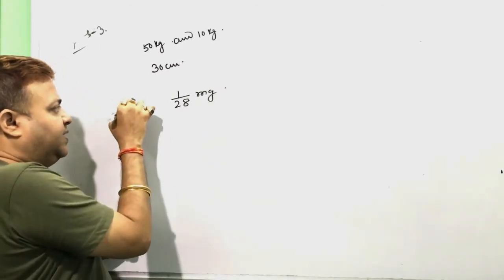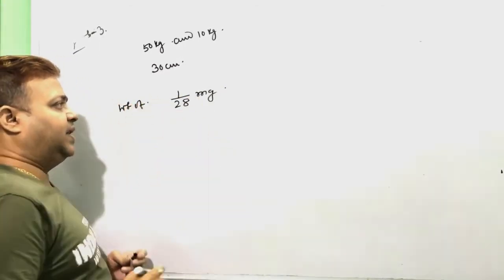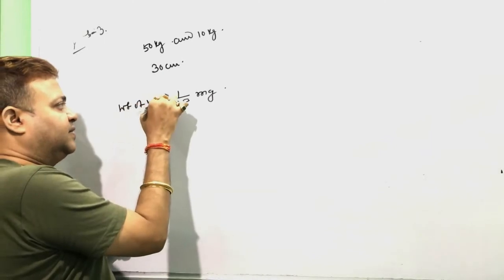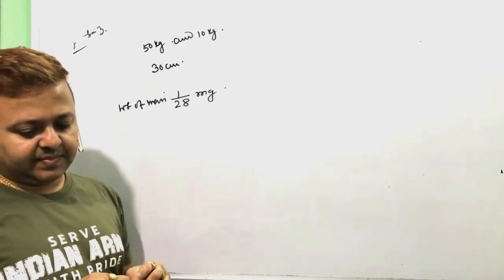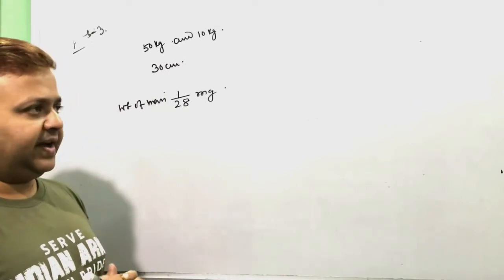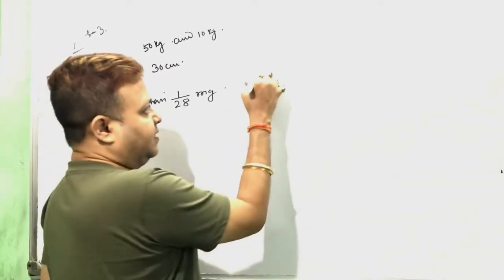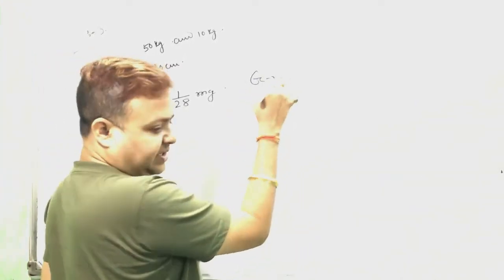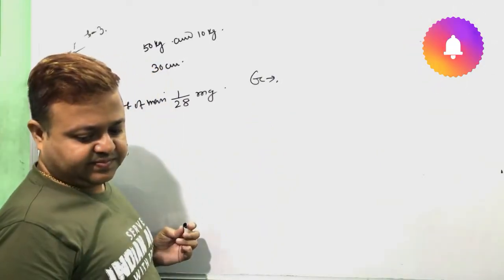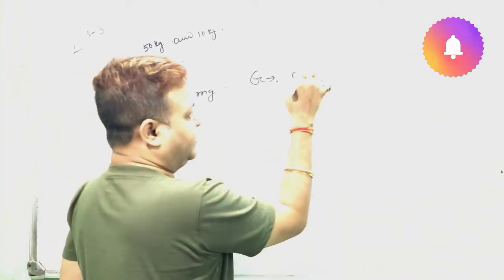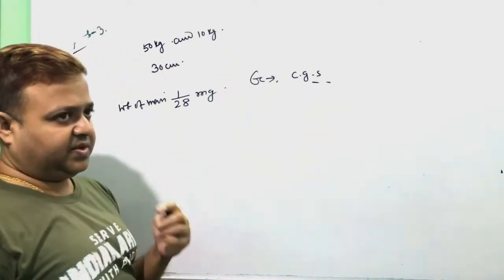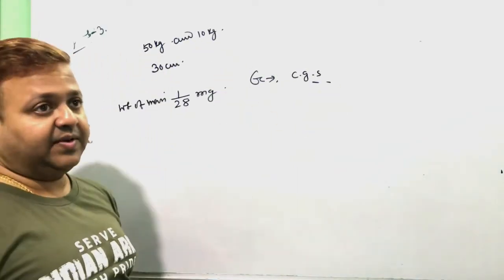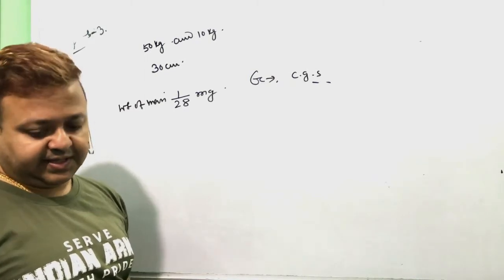Find the value of gravitational constant in CGS system. Convert everything into CGS system.